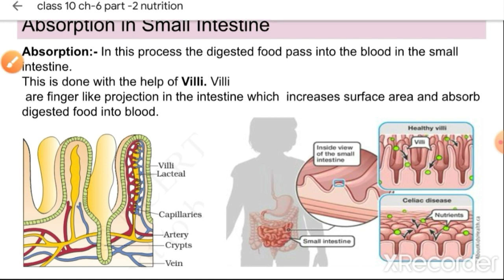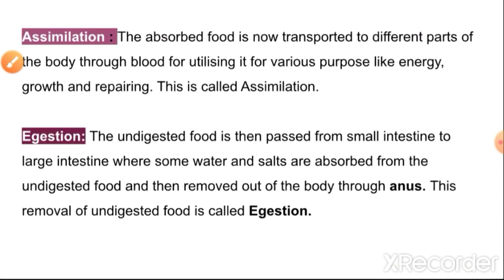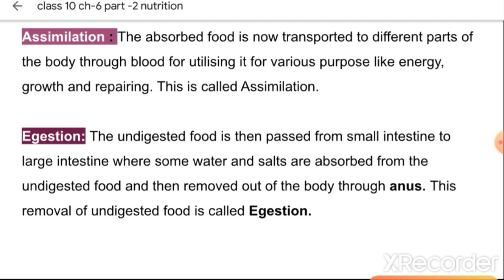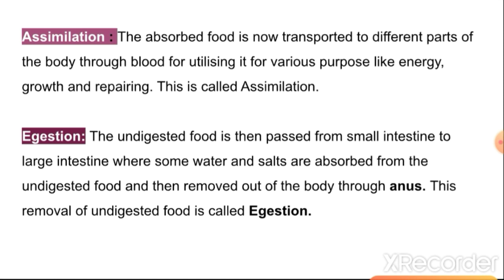Now when the food enters the blood, the blood transports this food to the whole body's cells, and these body cells utilize this food for energy, for growth and for repair. So this process is known as assimilation. Blood basically transports the absorbed food to all the body parts, from head to toe, to each and every cell.